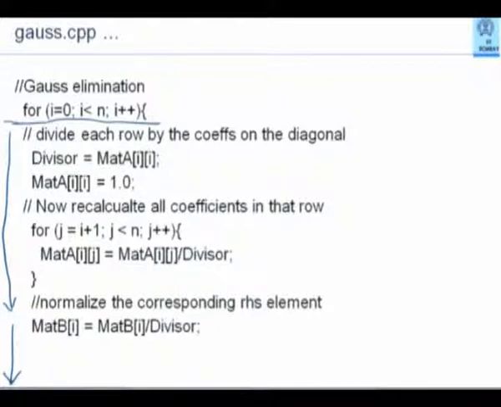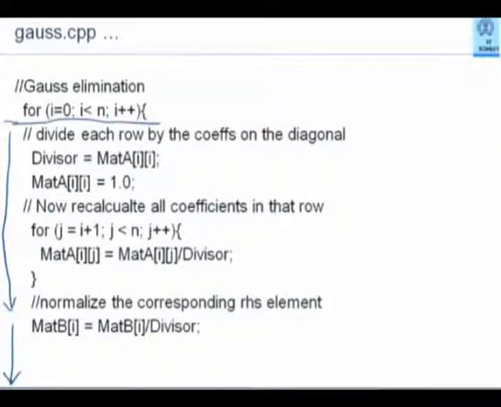Since I am talking about the ith row, i is initially 0, later on I will become 1, then it will become 2. So that is how I am proceeding below the matrix at the lower levels. At any point in time, I am looking at the ith row and all the rows below that from that point onwards. So for a given ith row, the divisor is of course the i comma ith element. Whatever is the element on that diagonal is the divisor.